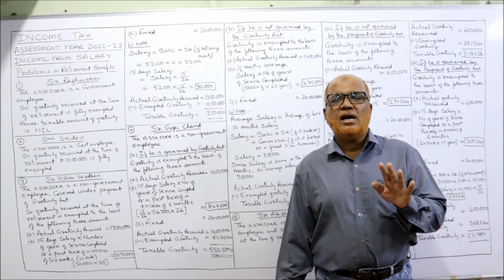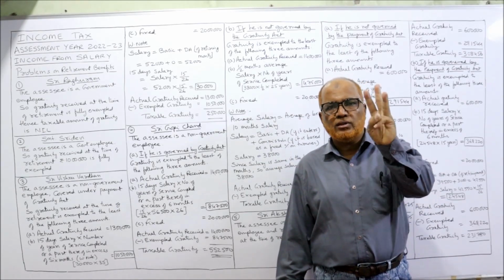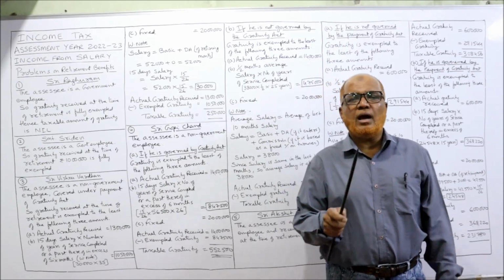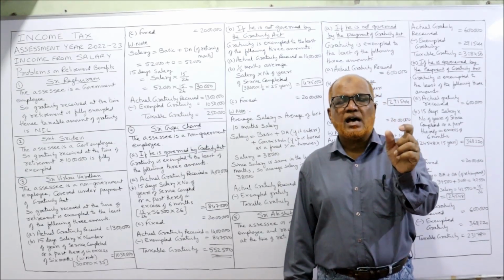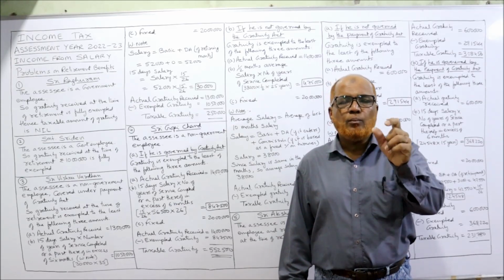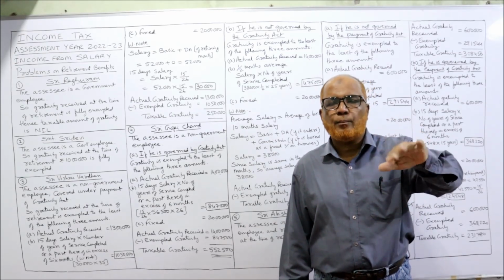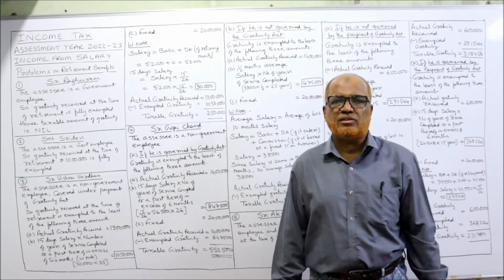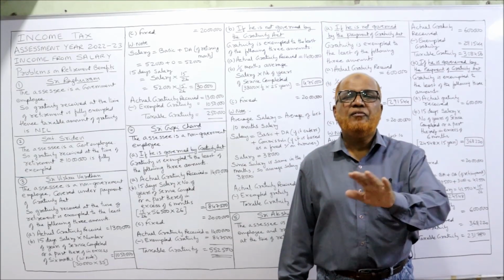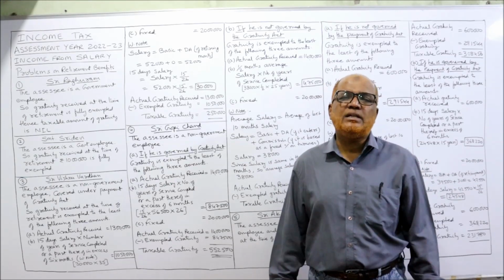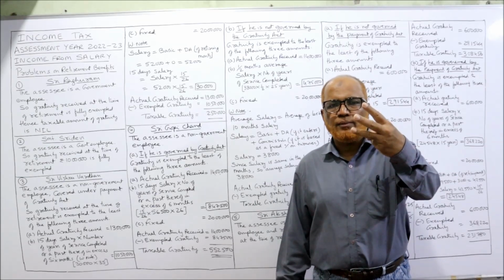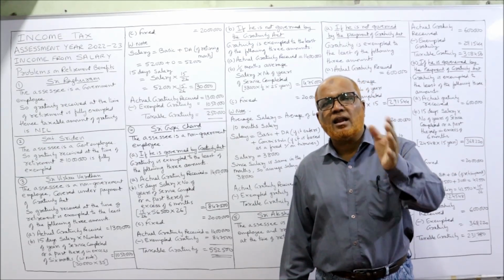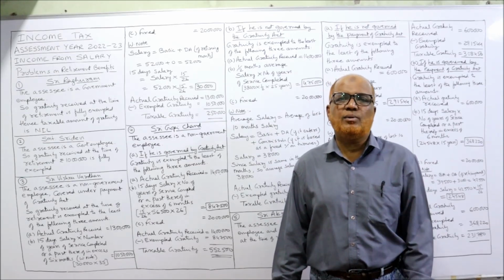So gratuity is exempted to the least of the following three amounts. First, the actual amount of gratuity received. Second, 15 days salary into the number of years of service completed or a part thereof in excess of 6 months. And third, the fixed ceiling of 20 lakh given by the Income Tax Act. So the least of these three will be exempted and the remaining will be taxable gratuity.